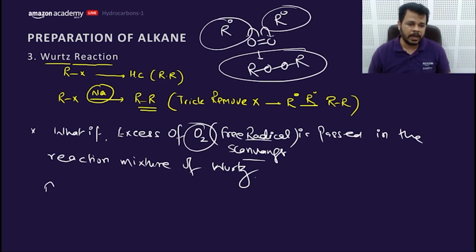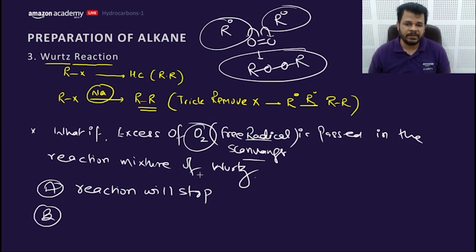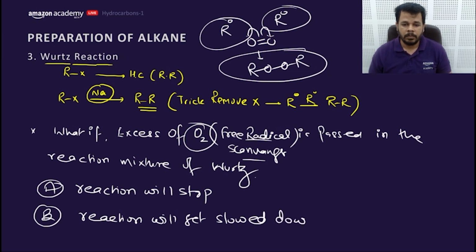So what will happen? A, the reaction will stop, considering all free radicals are scavenged by O2, or B, the reaction will get slowed down but will not stop.